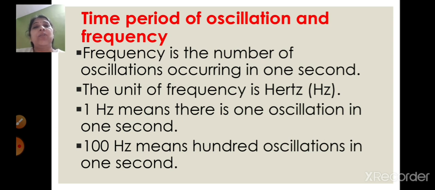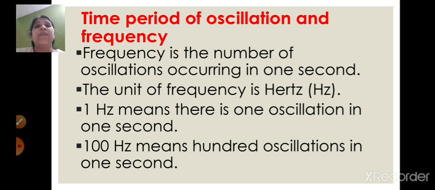As I told you, children, the time period of the oscillation depends upon the length of the pendulum. If the length of the pendulum increases, the time period will increase, and if the length decreases, the time period will decrease. And the frequency also depends upon the length of the pendulum.